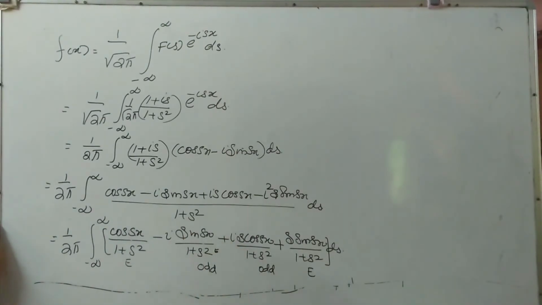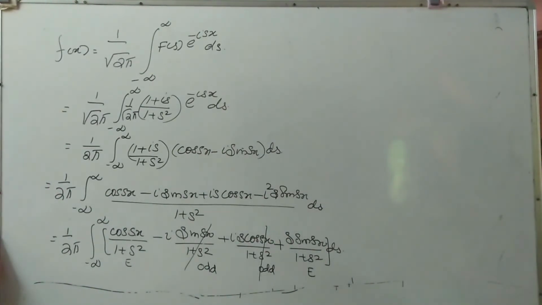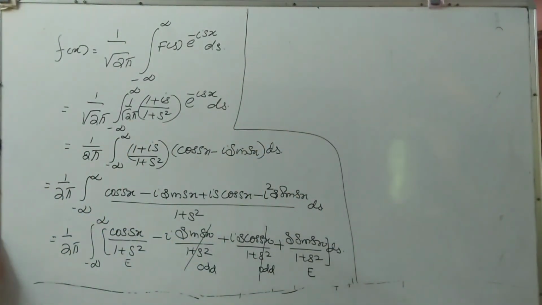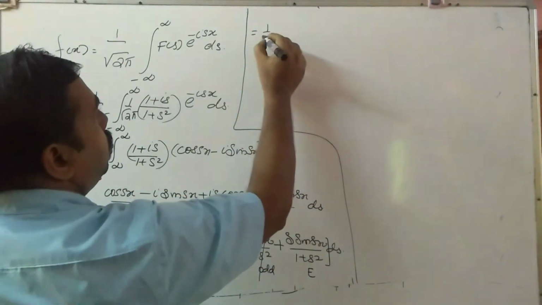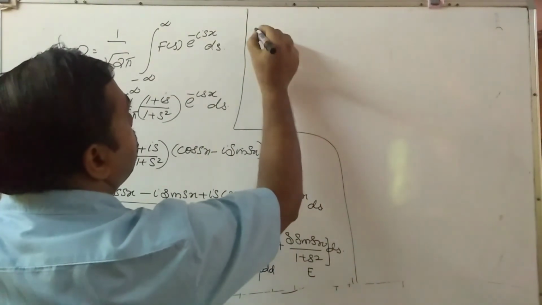So odd terms are fully 0 because the lower limit is the negative of the upper limit, so that is 0 and this is also 0. So this is equal to 1 by 2 pi. What is LHS? That is f of x.